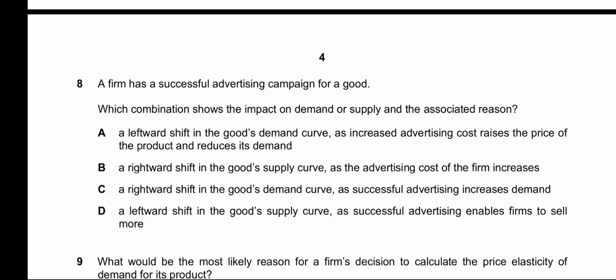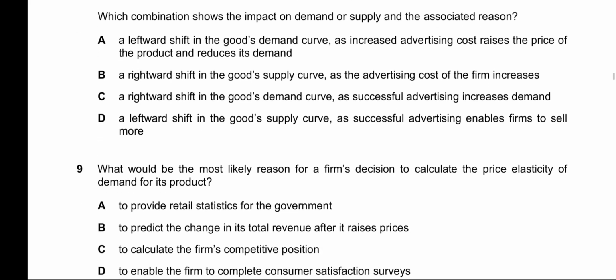D says a leftward shift in the good's supply curve. There is a leftward shift, but the reason given is that successful advertising enables firms to sell more. The reason is incorrect, because they are saying that due to a successful advertising campaign they can sell more, and they've said there's a leftward shift. How can there be a leftward shift if they can sell more? There has to be a rightward shift. This reason is completely wrong. If they had said that the cost of production increases, that's why there's a leftward shift, then it would be correct. But in this case, C is our correct option because they've mentioned the correct reason and the correct result of this action.